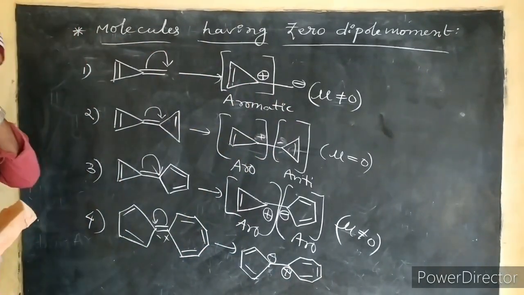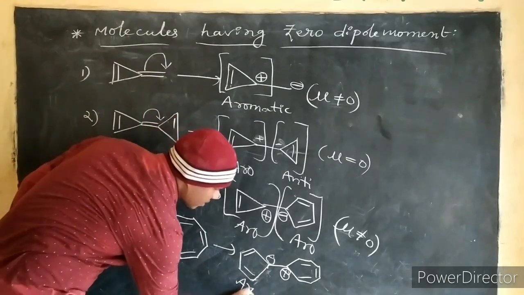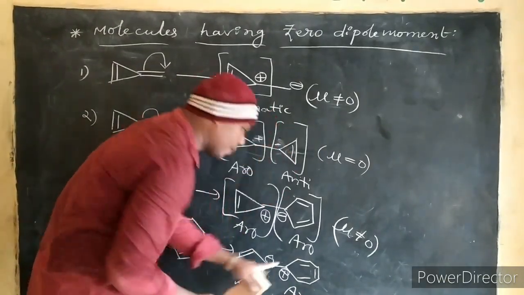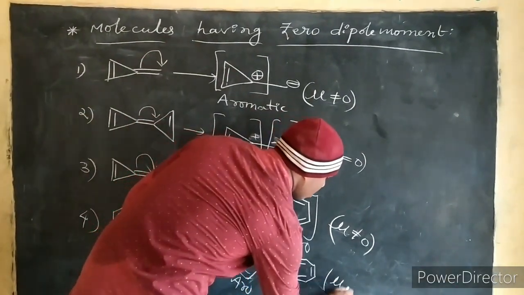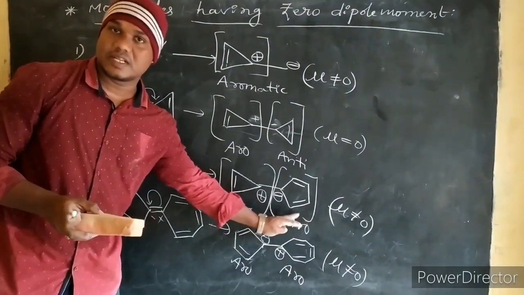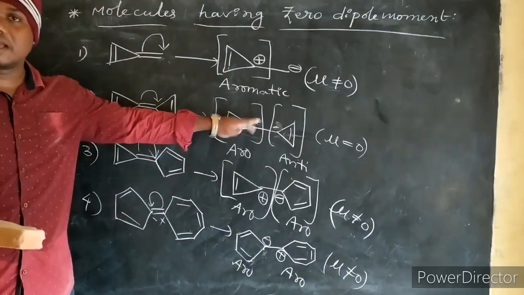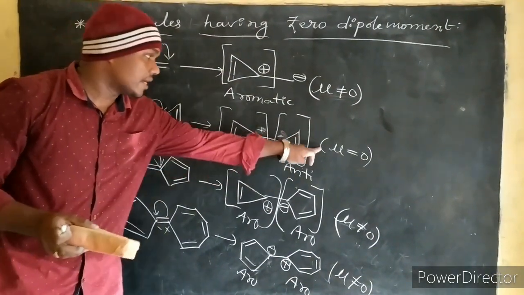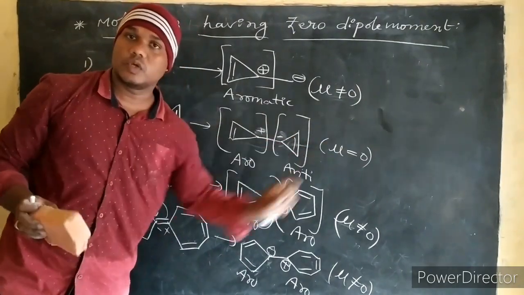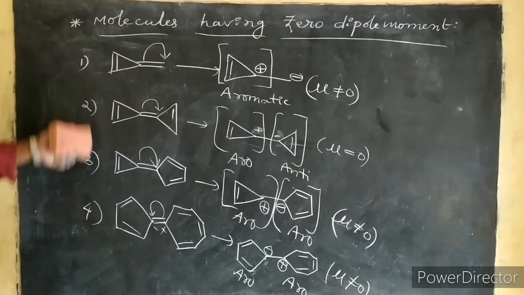So already we discussed cyclopentadienyl anion. This is aromatic, and this is also aromatic, the propylium cation. So here mu not equals to 0 again, because both are aromatic. If both are aromatic, that is more stable. So dipole moment not equals to 0. If any ring contains anti-aromatic, then dipole moment is equal to 0. Correct? So these are the 4 examples.